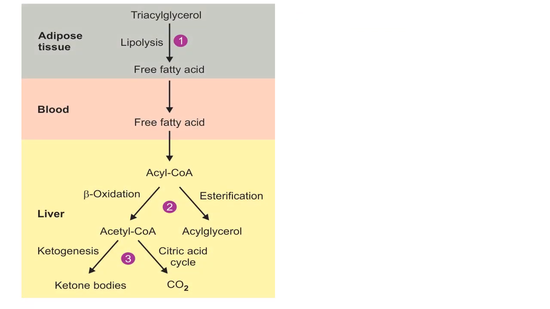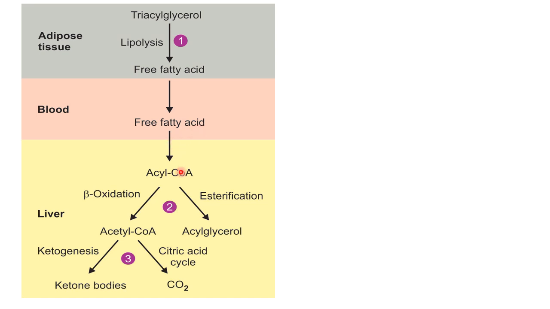So this is the picture showing how these ketone bodies are regulated. The first substrate for the synthesis of ketone bodies is the free fatty acids, and these free fatty acids are derived from the triacylglycerol in the adipose tissue by lipolysis. So whenever lipolysis is occurring in the adipose tissue, there will be the synthesis of free fatty acid, and this free fatty acid via blood will enter into the liver. The first factor playing an important role in the regulation of ketone bodies is the availability of the free fatty acid.